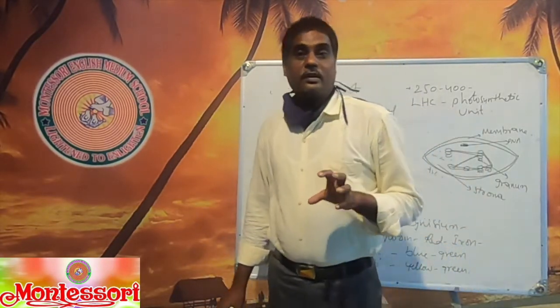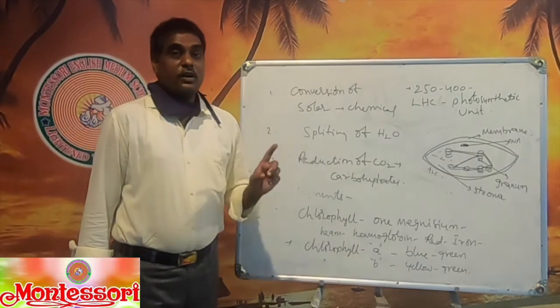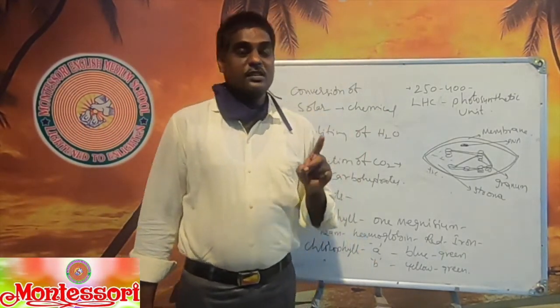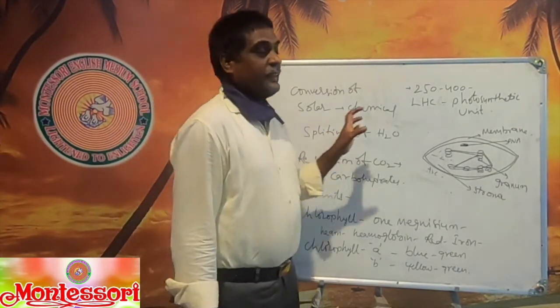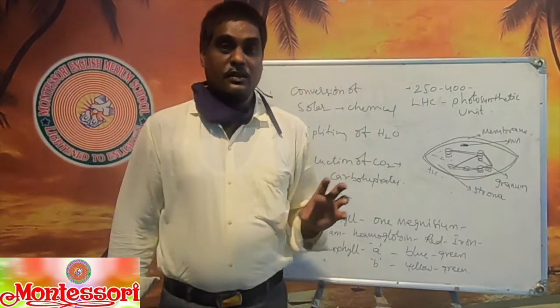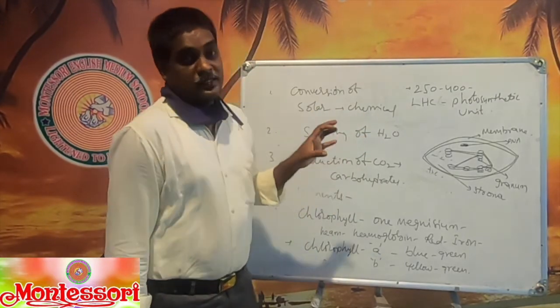So here I am going to give you two questions. The first one is, write a few words about the structure of the chloroplast. And the next one is, what are the events happening in the chloroplast during the process of photosynthesis?